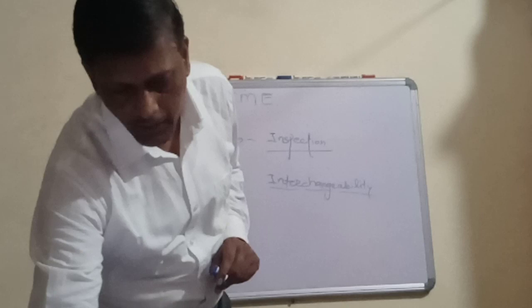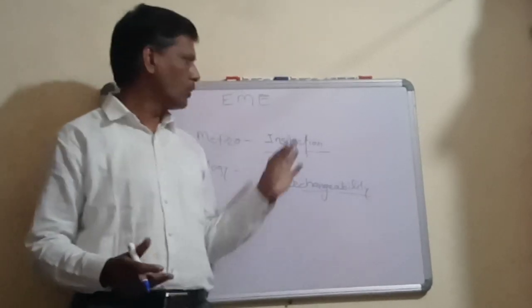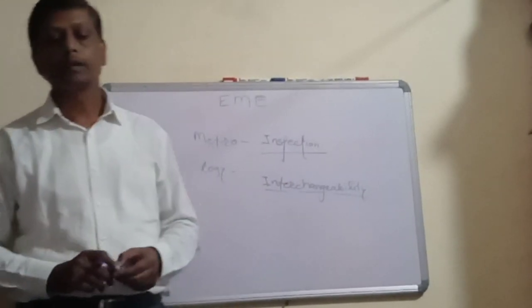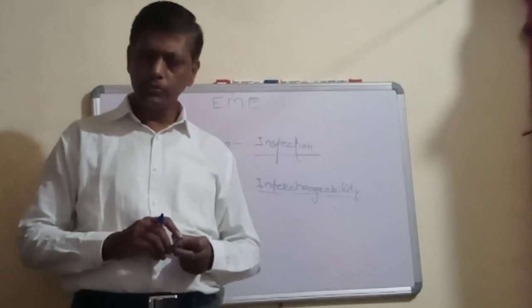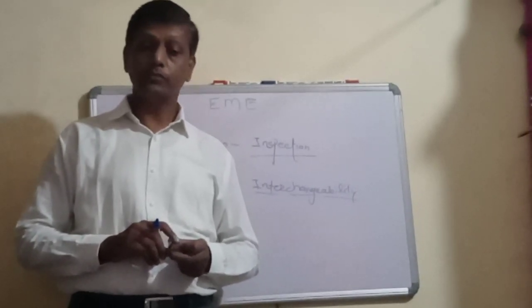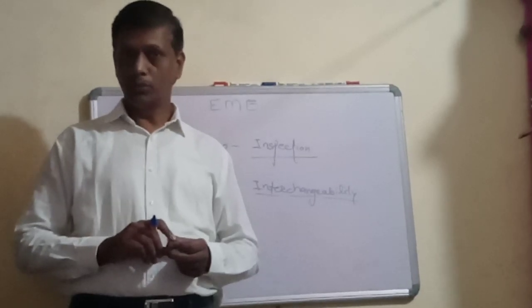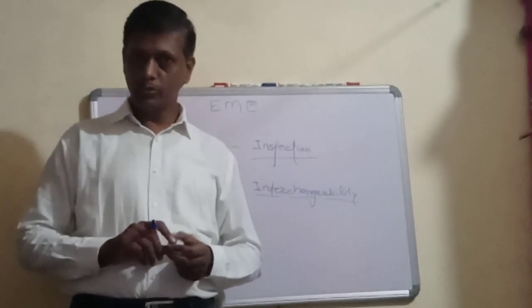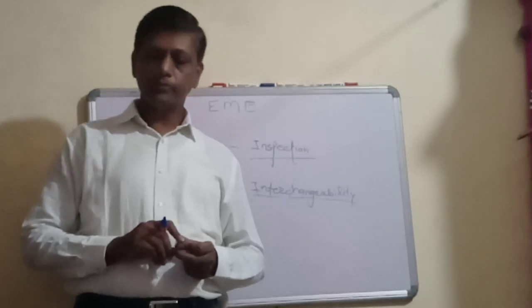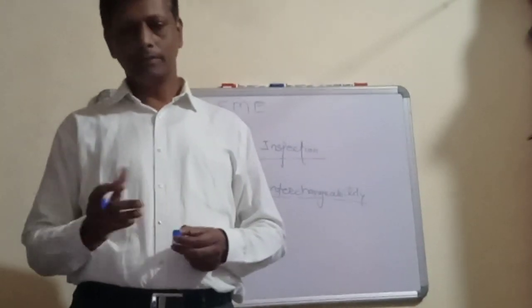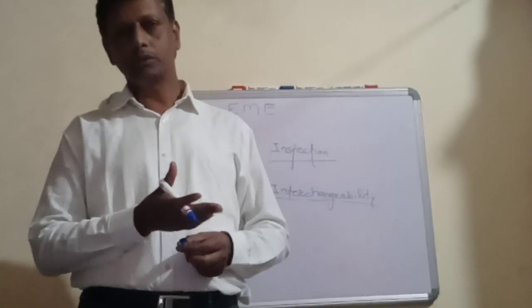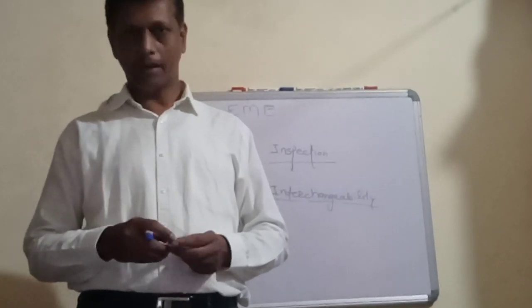Another need of inspection is to take necessary efforts to measure and reduce the rejection percentage. We have just seen in the third point, to reduce the waste and scrap.